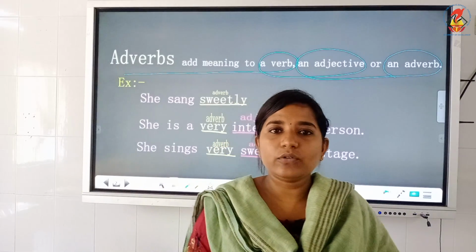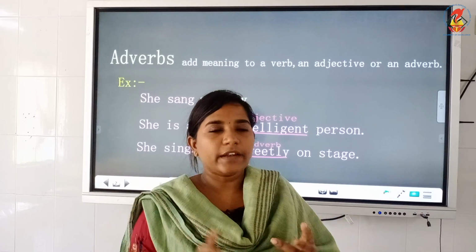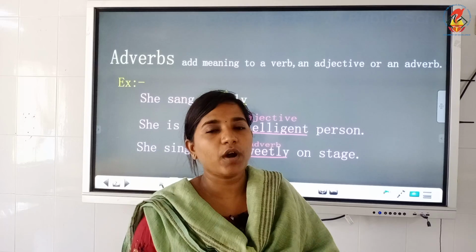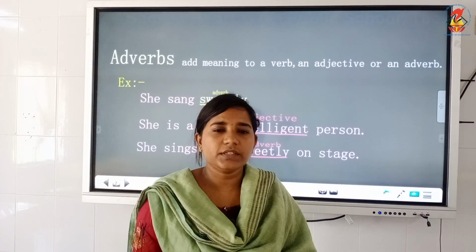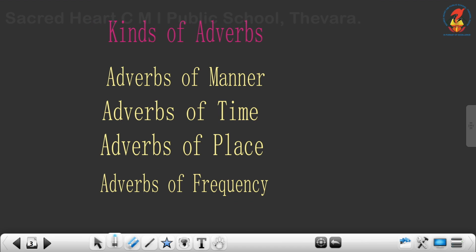Now, we will learn about the different kinds of adverbs. There are mainly 4 kinds: adverb of manner, adverb of place, adverb of time and adverb of frequency. Now, we will see more about it. The different kinds of adverbs are adverbs of manner, adverbs of time, adverbs of place, adverbs of frequency.